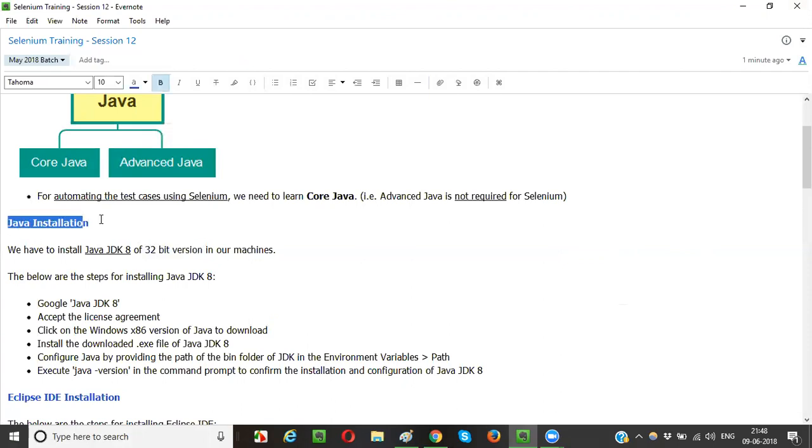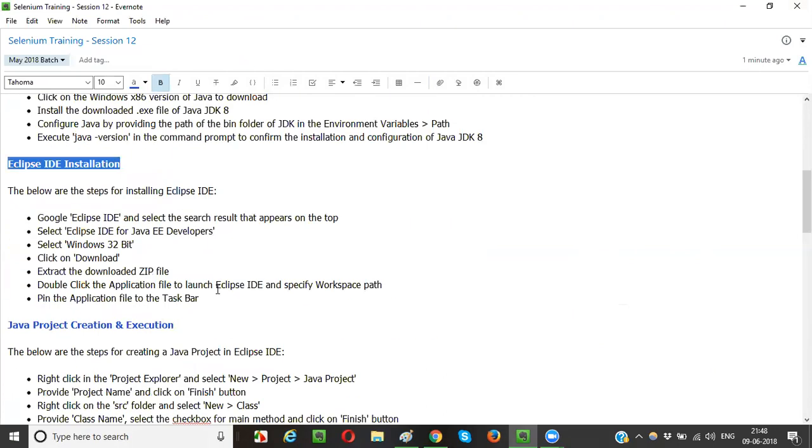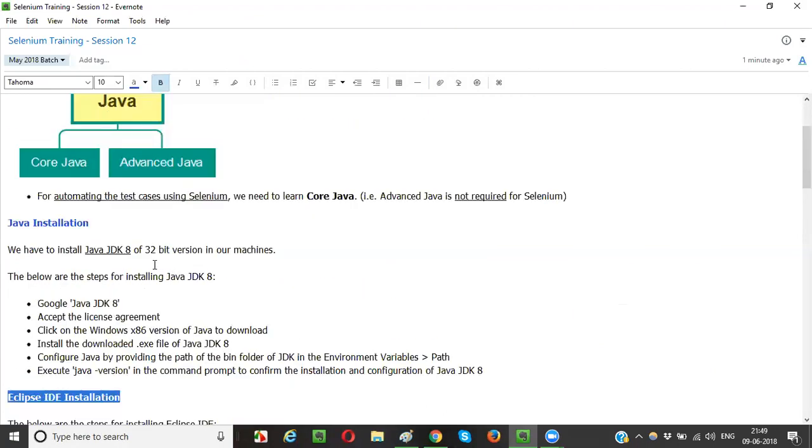Whether it is Java installation, or Eclipse IDE installation, or other installations which are going to come up, I am going to install only the 32-bit version, so that it can be installed on 32-bit operating systems. At the same time, it can be installed on 64-bit operating systems. You can install 32-bit on any operating system, 32-bit or 64-bit. So 32-bit will support everywhere.